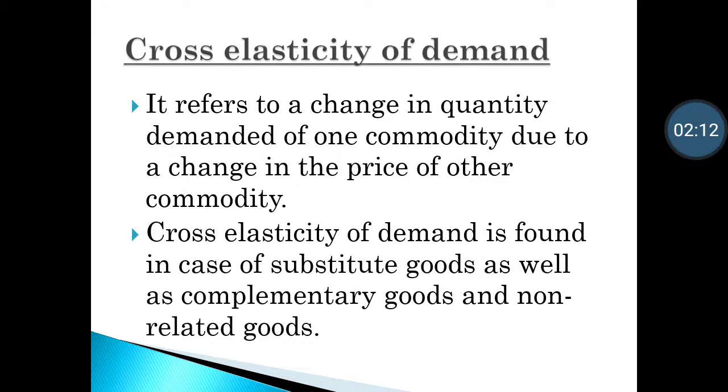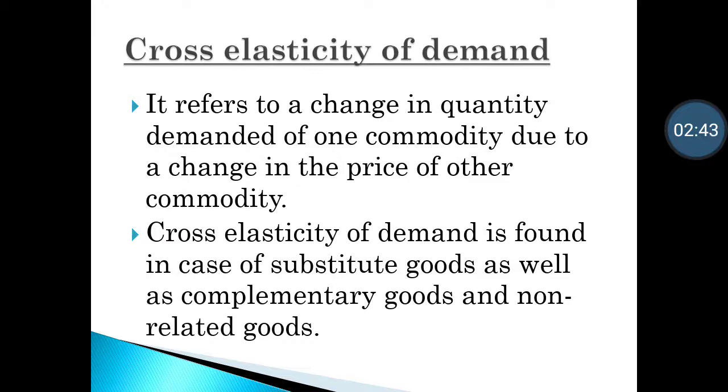What is cross elasticity of demand? It refers to a change in quantity demanded of one commodity due to a change in the price of another commodity. So when there is a change in the price of one commodity, the demand of the other commodity gets affected. Cross elasticity of demand is found in case of substitute goods as well as complementary goods and non-related goods.